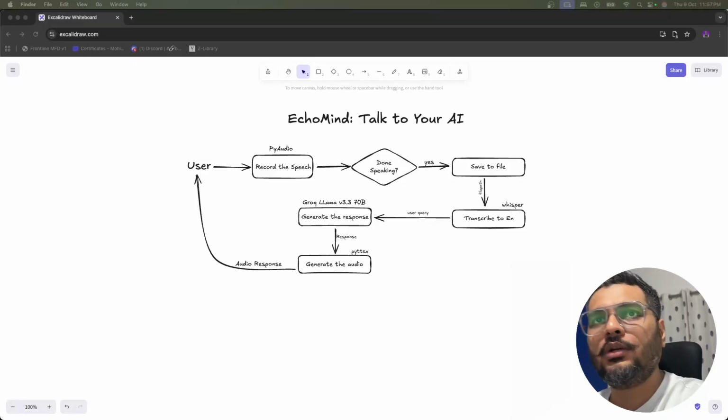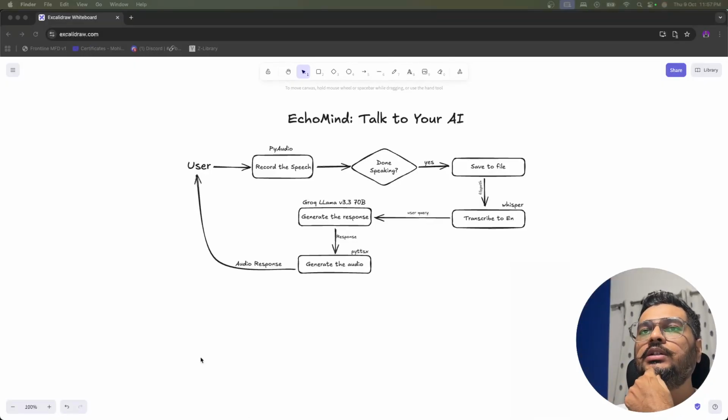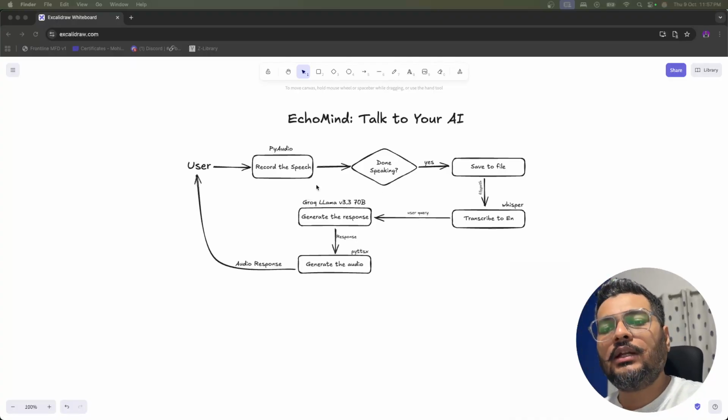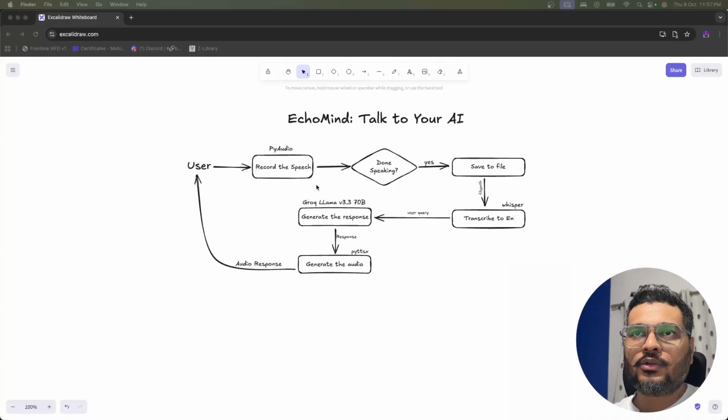Okay, so now let's dive into the architecture of this application. In this diagram, you are able to see one pass of that loop, right? You must have seen that the conversation is going in a loop. Once you give a query, and the LLM gives you a response, after that it again waits for you to give another query, right?